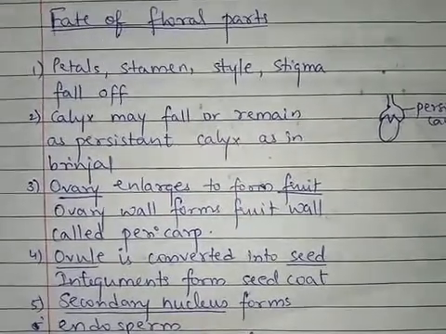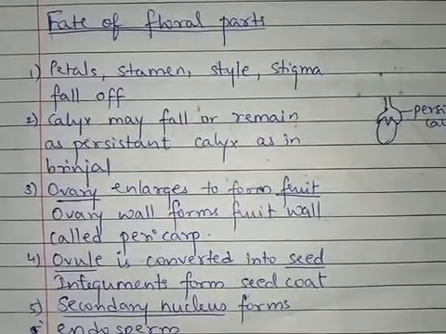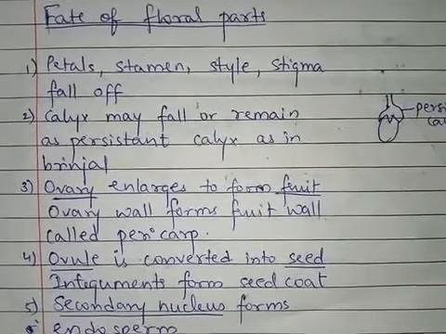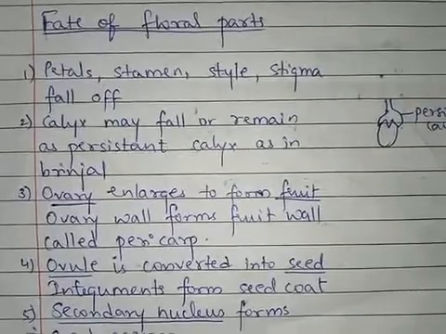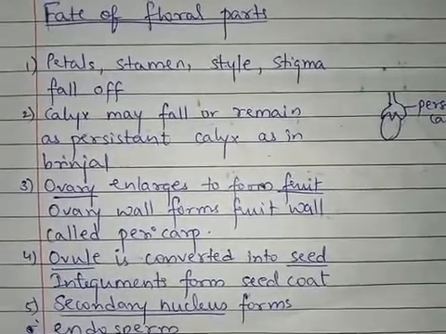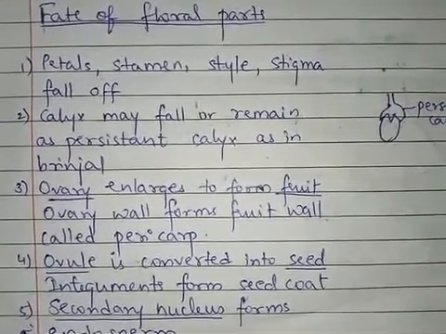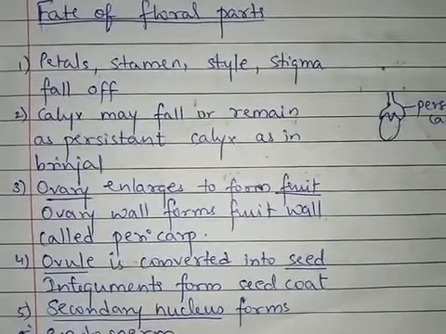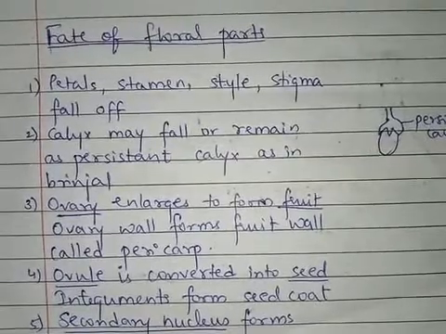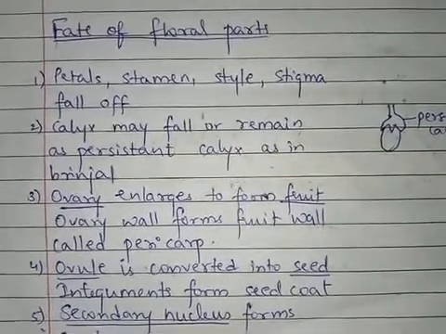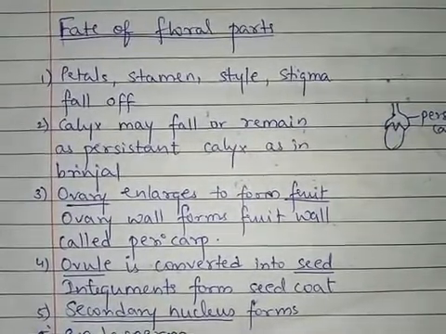Okay, so in the previous videos we have studied what is pollination. We studied the types of pollination, self pollination and cross pollination. After that we studied the agents of pollination, right? And we discussed certain examples related to pollination, the sweet pea and the maize plant.